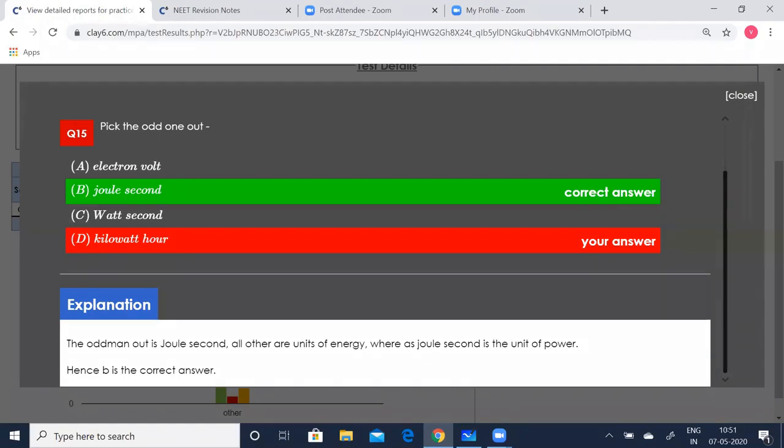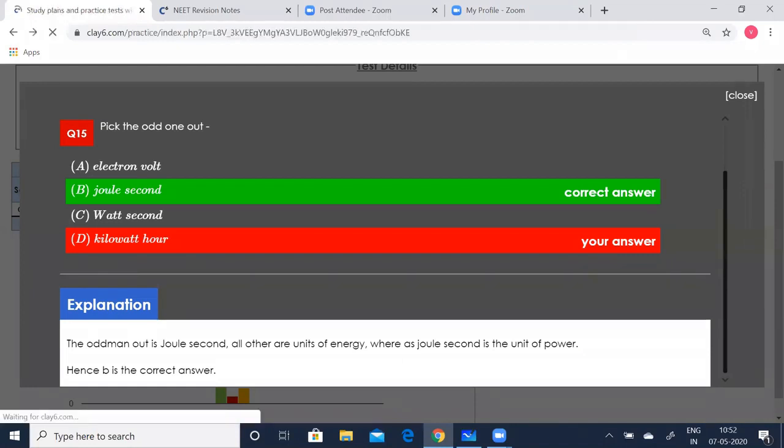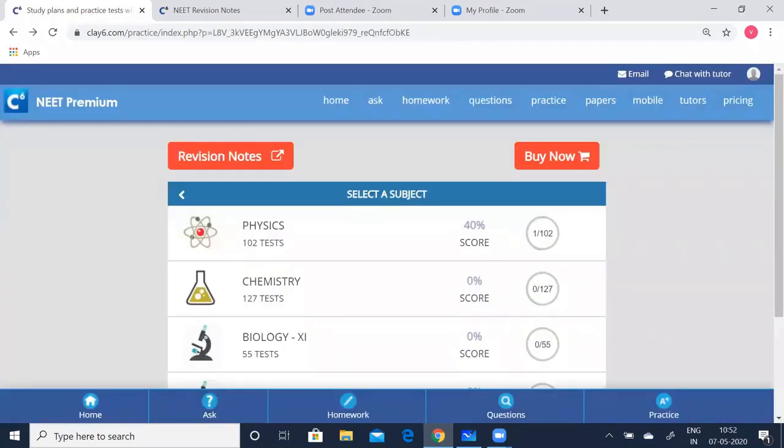Unanswered means we actually worked it out, but I didn't save or mark it, so those questions were unanswered. Now coming back to the physics tests, you have 102 tests. Likewise, you can take as many tests as possible and verify yourself with the answers. You can follow the same thing here.